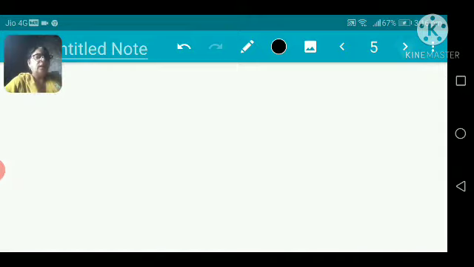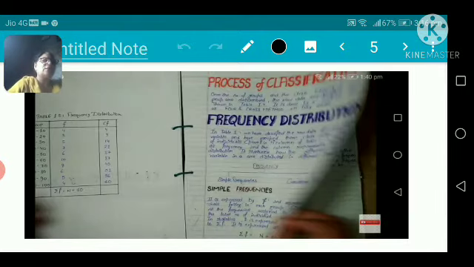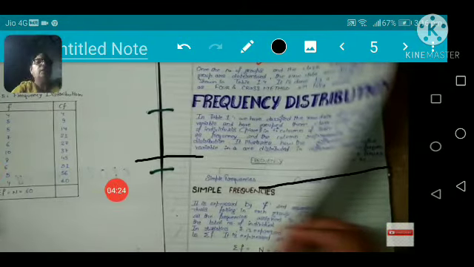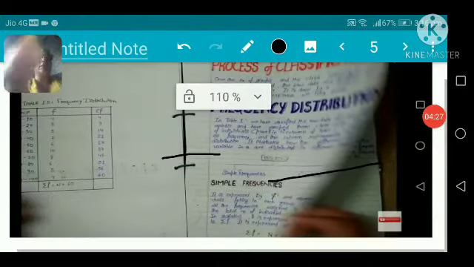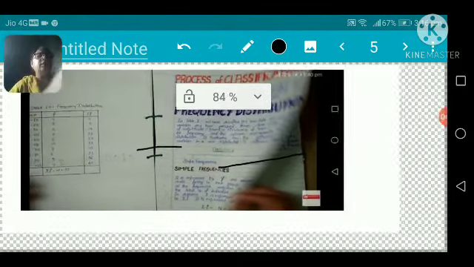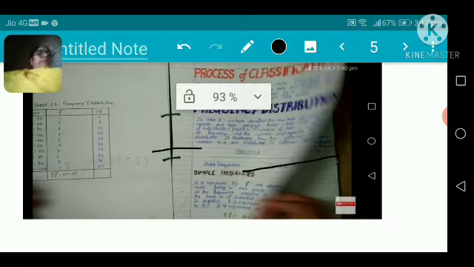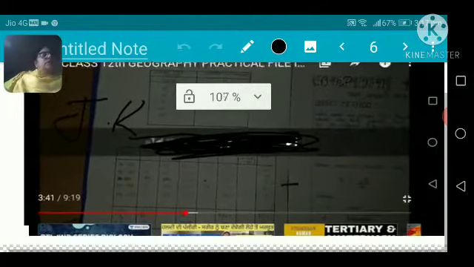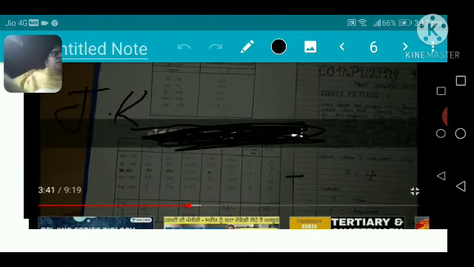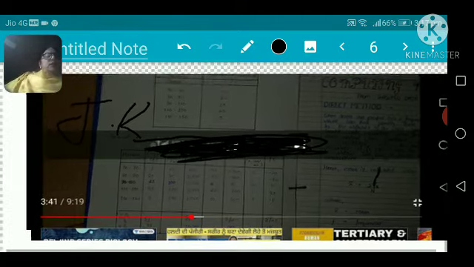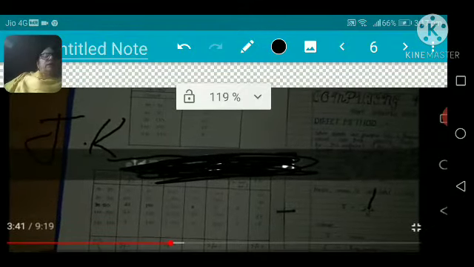Then next one, you may see that there is some process of classification and frequency of the data, different types, like I told you. So you have to calculate the frequency based upon mean, median, just like the tally you are doing there. Accordingly you have to do this one also. And next page I'm going to tell you about this page. In this page you have to see that there are different methods to calculate the given data. How you can go for mean, median.